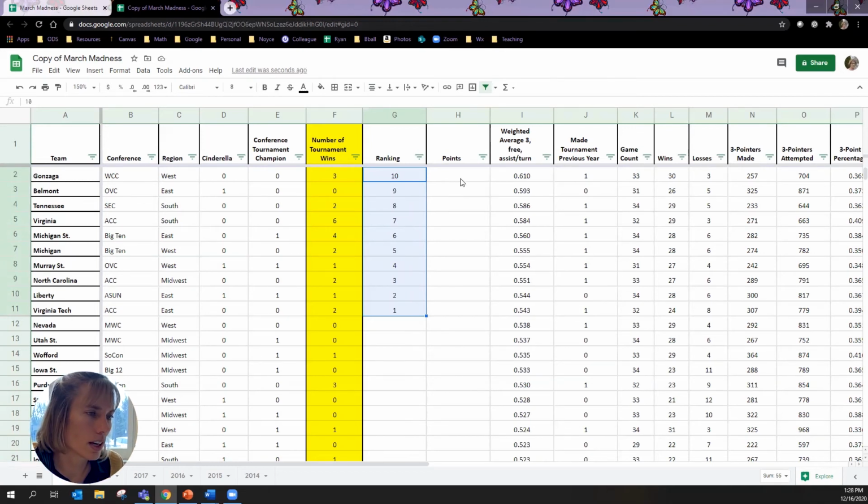So what I want to do now is go over here to points and calculate how many points I get for Gonzaga. The way that you calculate points is you want to do number of tournament wins times ranking. Well, how do you tell a spreadsheet that it's time to do something? With an equal sign.